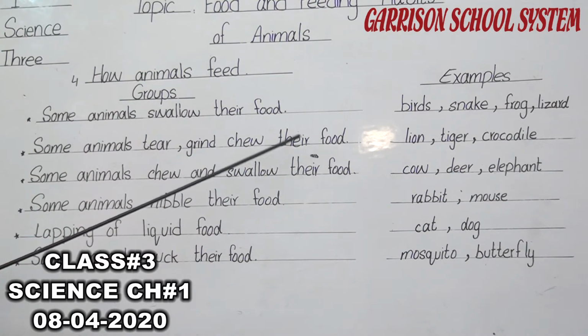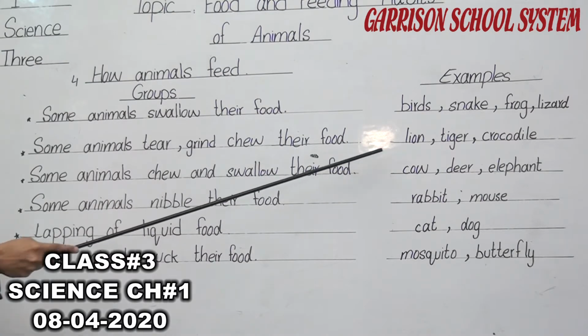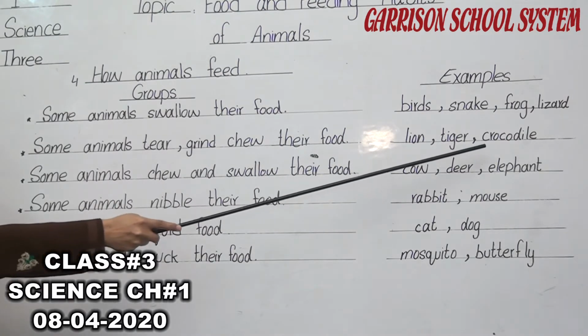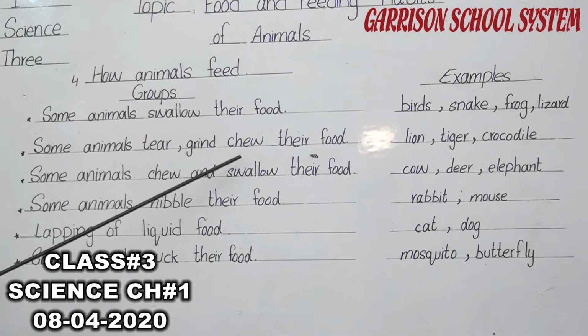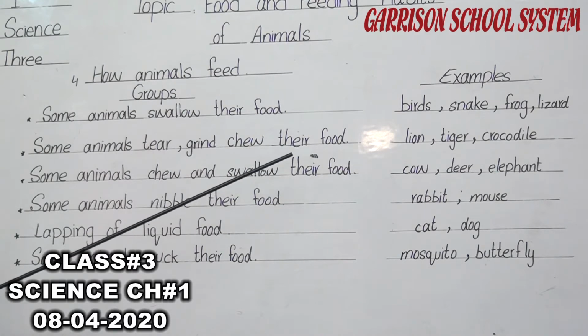Which animals do this? Lion, tiger and crocodiles. Animals included in the group of carnivores which eat flesh. When they get any animal, they tear the animal, then grind it and then chew it and then swallow it.